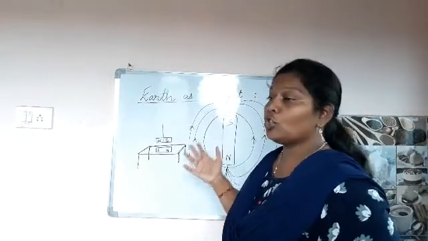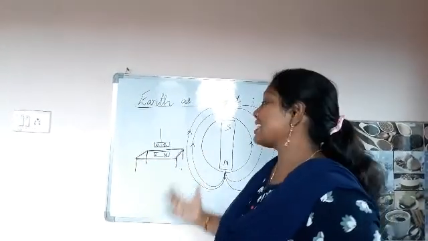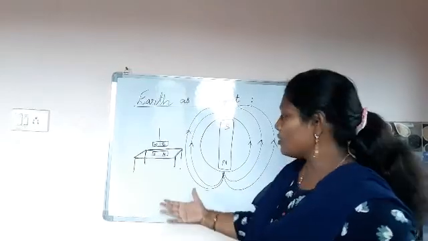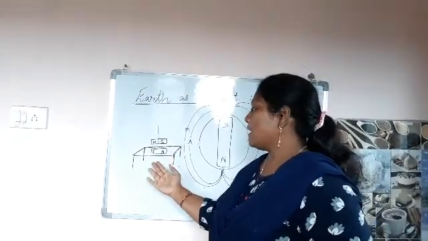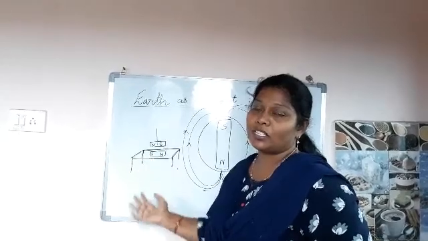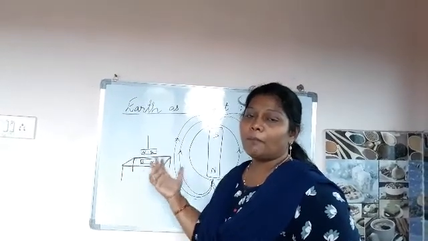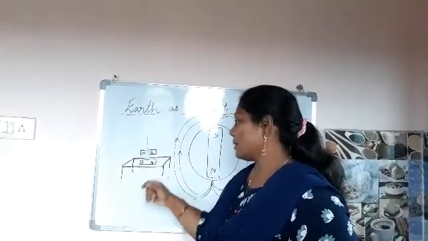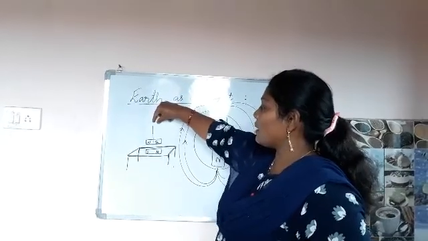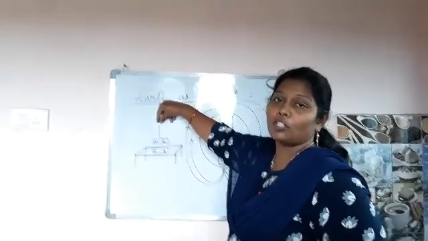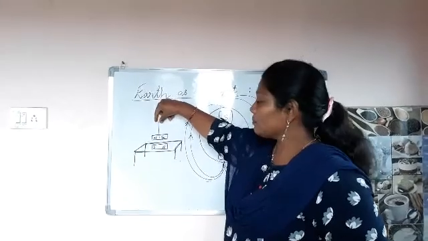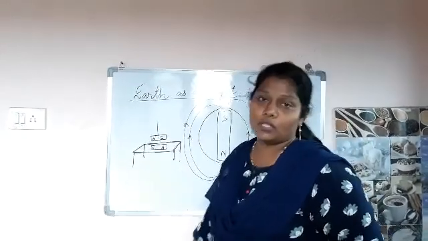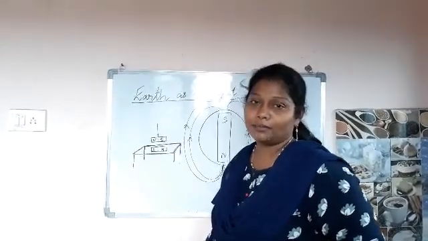To know about this, we need to do an experiment. Okay, now let us do the experiment. Take any bar magnet and place it on the table like this. And now try to suspend another magnet from the top. What do you observe? What will happen?